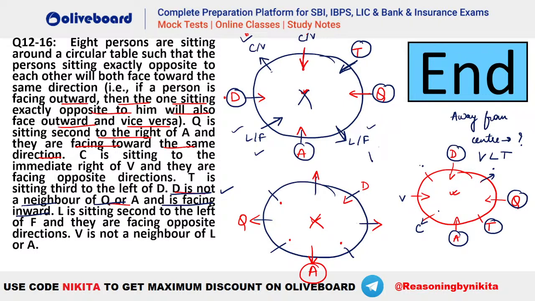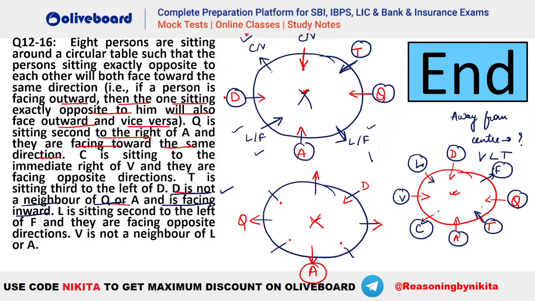Now we have L is second to the left of F. So F has to be this one and L has to be this one. If F is facing away, L should be facing the center here. And if L is facing the center, T also will be facing the center. And if F is facing away from the center, C should be facing away from the center. I guess this would be the one that you will be getting. Okay, so ये आपका arrangement बनेगा. ठीक है? This is a time taking question. Absolutely, this is a time taking question here.